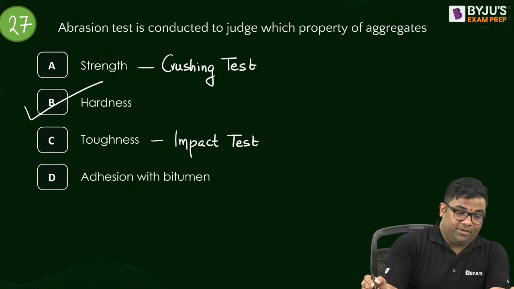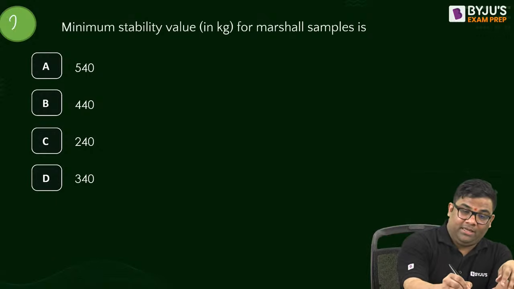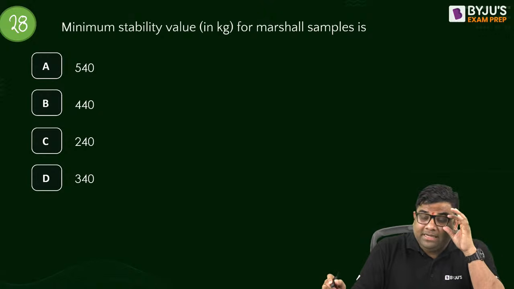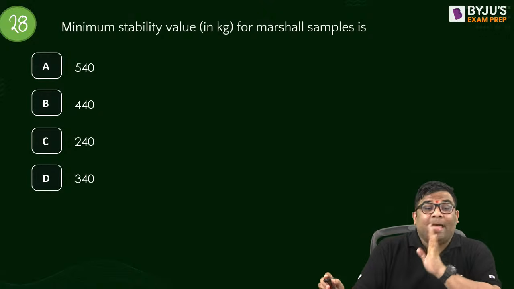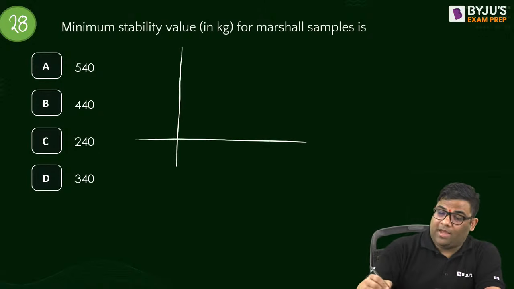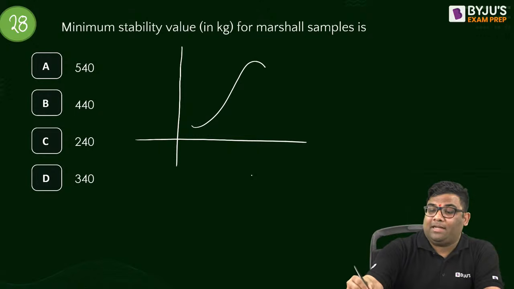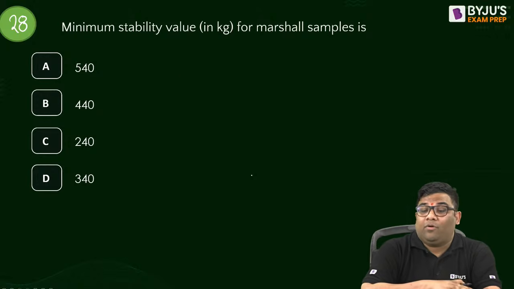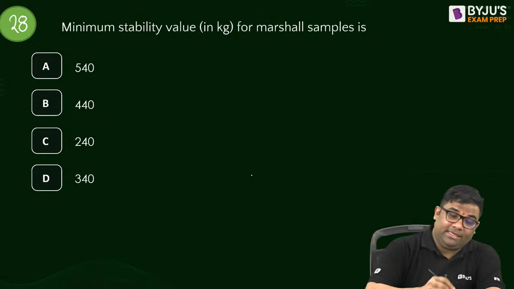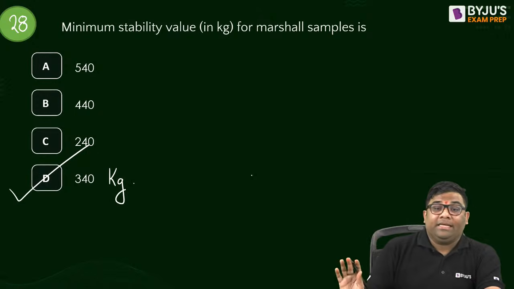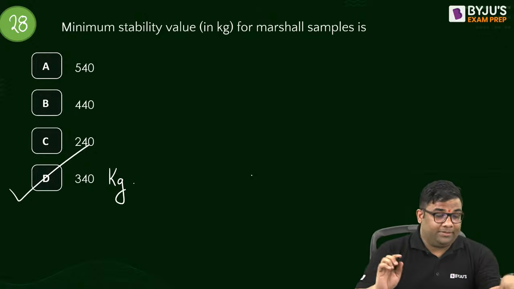Next question, question number 28. Theoretical question, you should remember the value. The minimum stability value for Marshall samples. When you plot the stability value, you will get a curve like this. So what is the minimum stability value we should get for Marshall samples? It is 340 kilogram. Remember this value, 340 kilogram we should get.